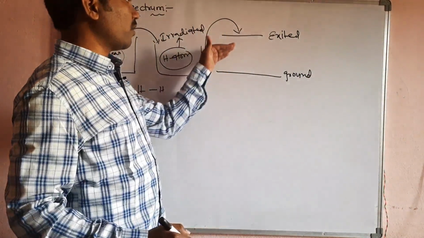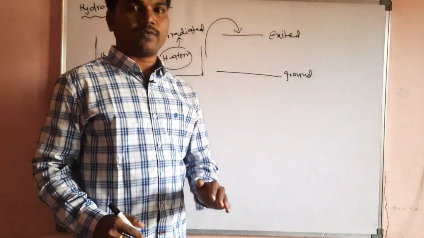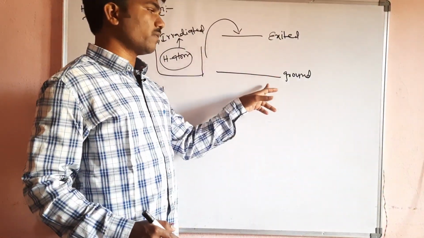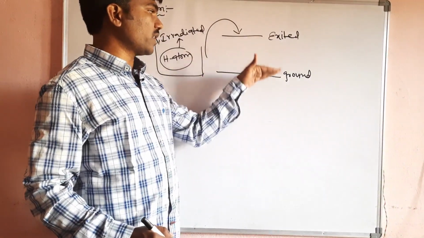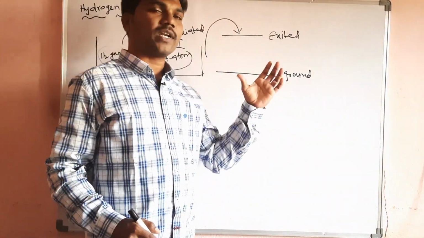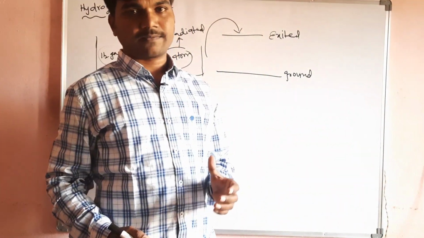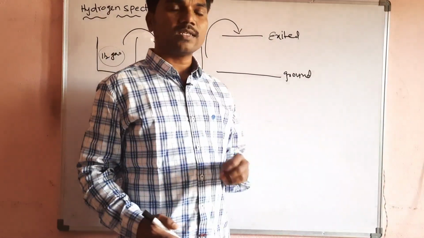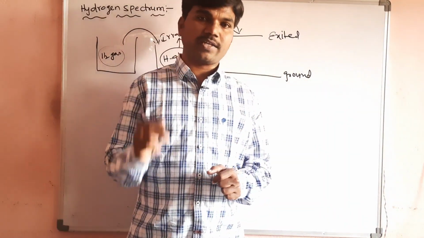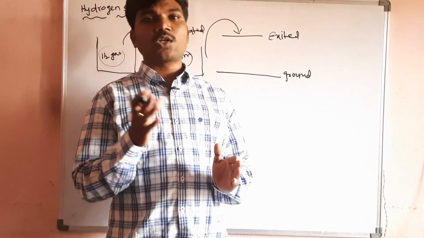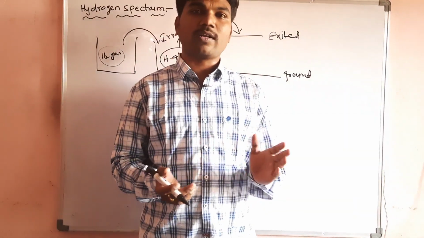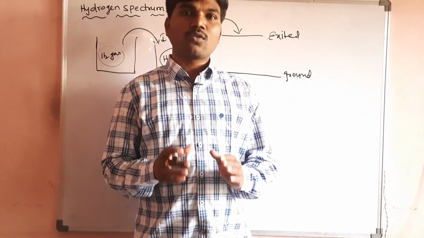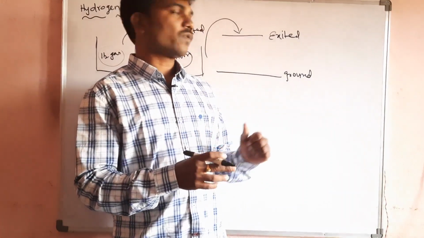When any atom is in the excited state, it is unstable, as we know, so it tries to return to its original position. In the process of reaching the ground state, these hydrogen atoms will release different types of electromagnetic radiations. The arrangement of all these electromagnetic radiations, we call it a hydrogen spectrum.